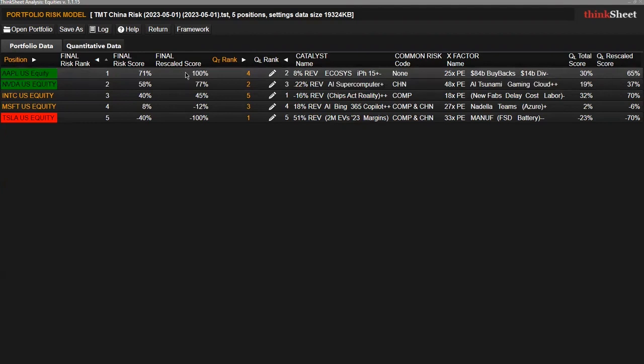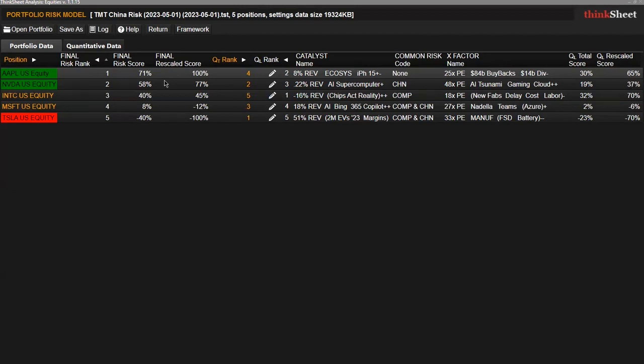Apple is now first with 100% score, 23% rescale spread to NVIDIA, and 200% to Tesla. Let's look at the rescale spreads over here. 65 to 37, Apple to NVIDIA for a 28% spread. And 135 to Tesla.